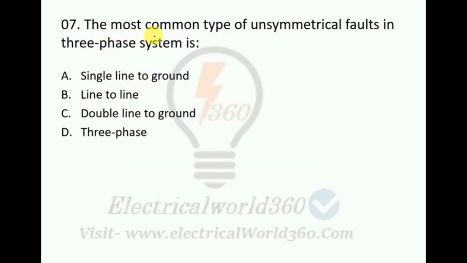Coming to the next question. The most common type of unsymmetrical fault in a three-phase system is single line to ground, line to line, double line to ground, or three-phase. So here option A is the right answer. Single line to ground fault is the most common fault, and it is an unsymmetrical fault.